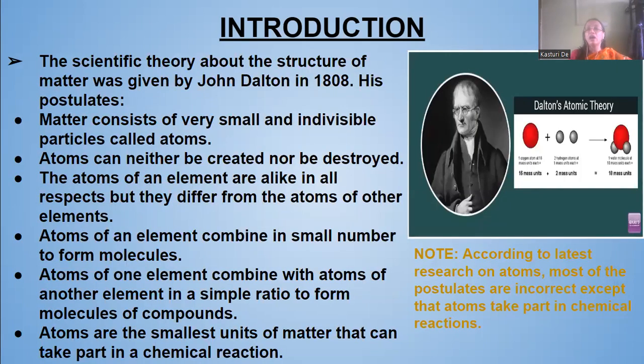Next is John Dalton in 1808. The picture is of John Dalton, the scientist. He gave a scientific theory about the structure of matter in 1808. According to the postulates he gave, matter consists of very small and indivisible particles which are known as atoms. That means they cannot be divided further.